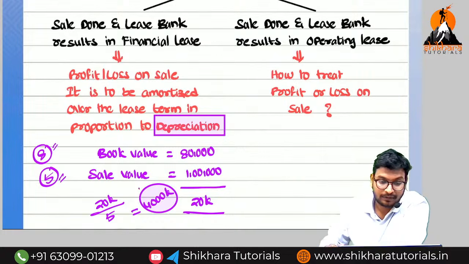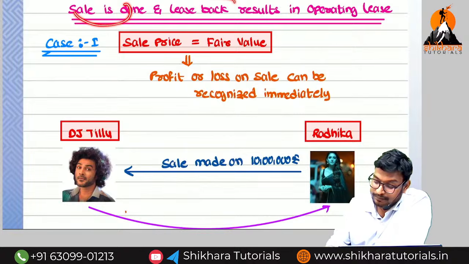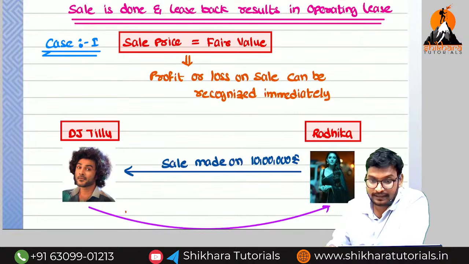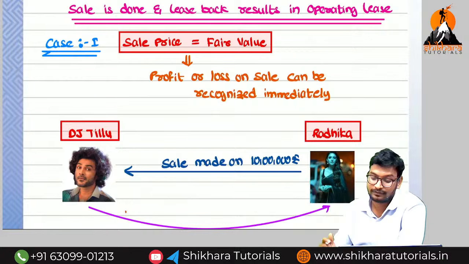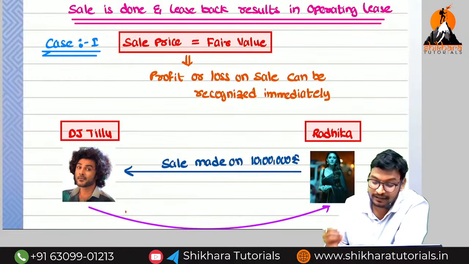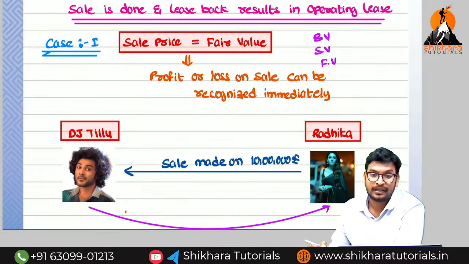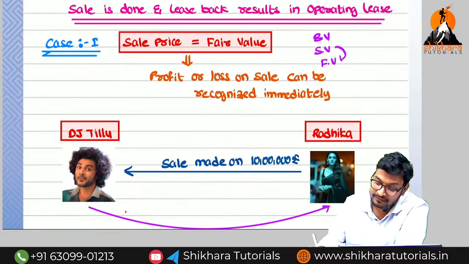Here also, sale is done and the leaseback is an operating lease. We have three situations. The first one is selling price equal to the fair value. Here we have three values in this situation: the first is book value, the second is sale value, and the third is fair value. We always compare the sale value with the fair value.